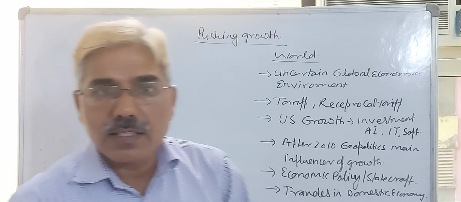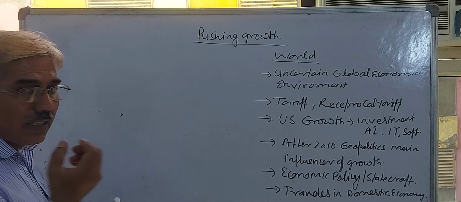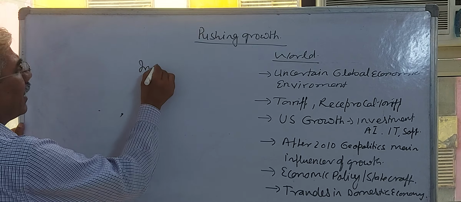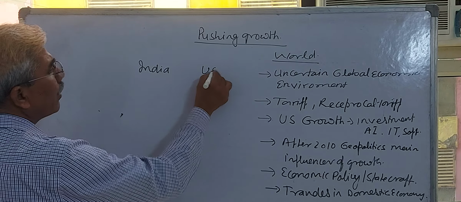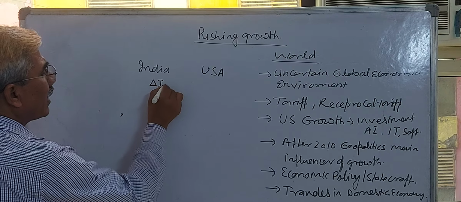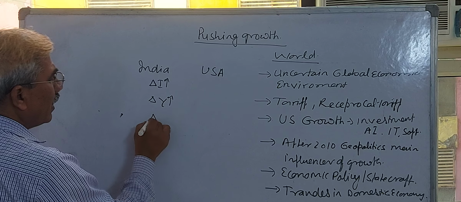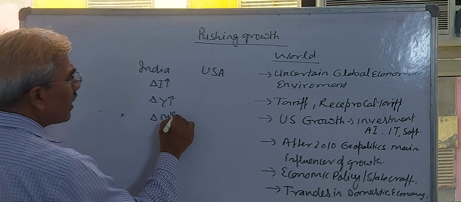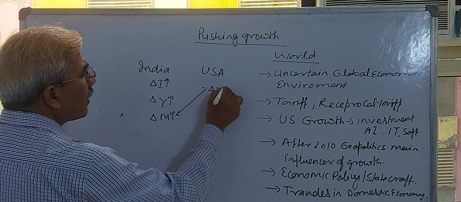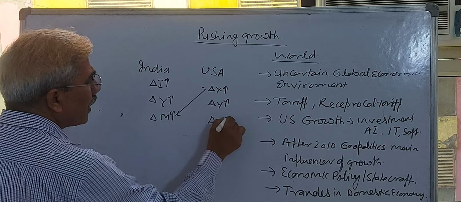This is the data analysis, but you can very simply understand with the help of this analytical explanation. Suppose this is India, this is USA. As our investment increases, increasing investment will increase the income and increase our import. This import increases the export of America, income of America, and import of America.